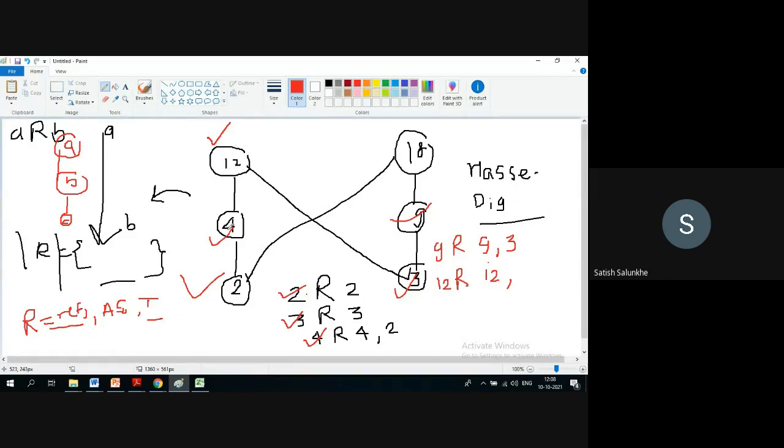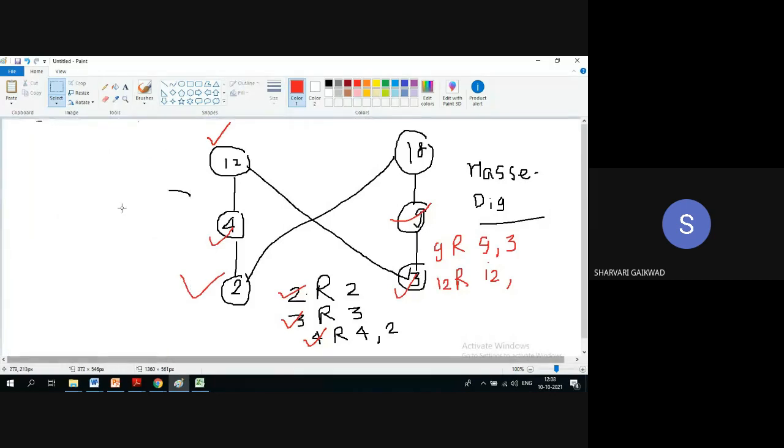So for 12, you just look here now. A is related to B. How do we interpret this? Now I want to know, 12 is related to whom? 4.